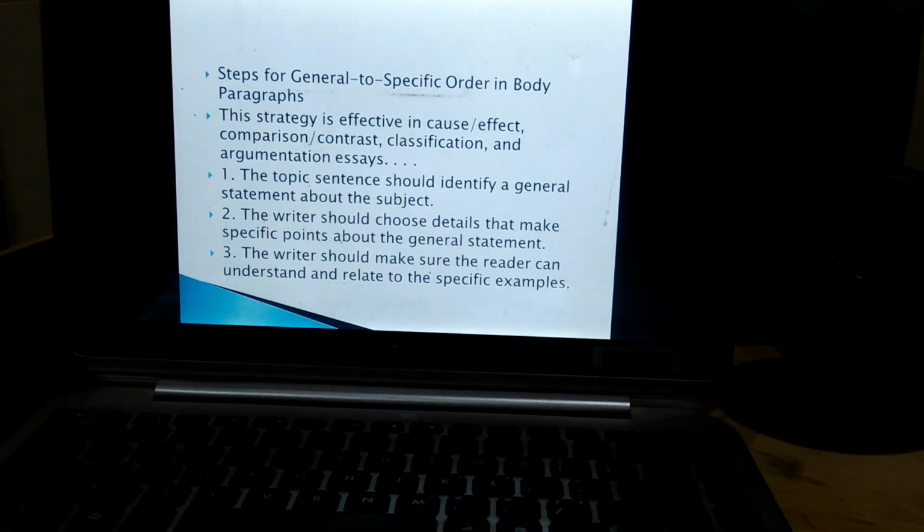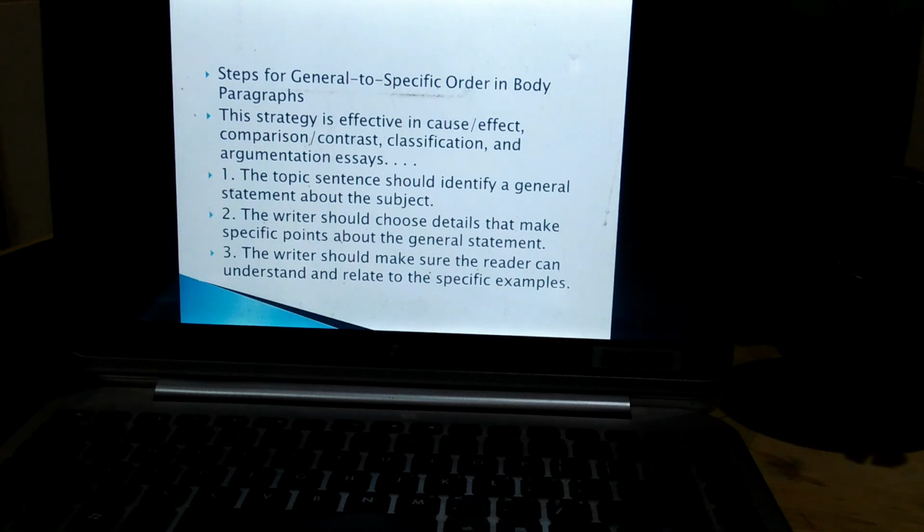So, dear students, there are a few steps for general to specific order in a body paragraph. While we are making an essay, while we are writing some paragraph, we are given some composition, and how we will use it and where it can be used. This strategy is effective in cause and effect essays, comparison contrast essays, classification and argumentation essays. And there are three steps the writer should follow.